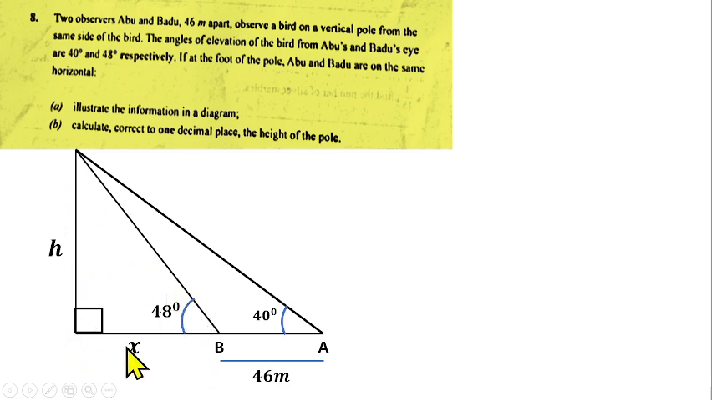So opposite over adjacent, that'll give us cos. Sorry, that'll give us tan rather. Opposite over adjacent is tan. So that'll give us tan 48 equals opposite, which is h over x. Then from there you can make h the subject of the formula by cross multiplying. So you have h equals x tan 48, which you can call equation 1.